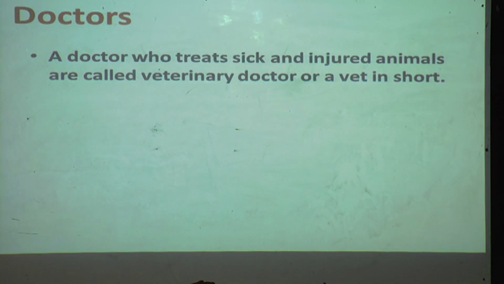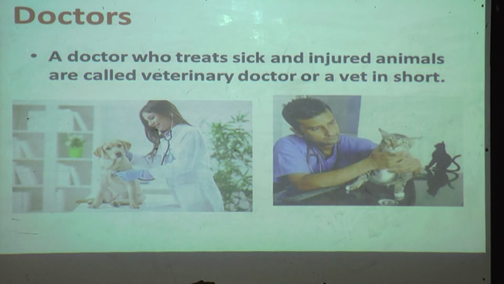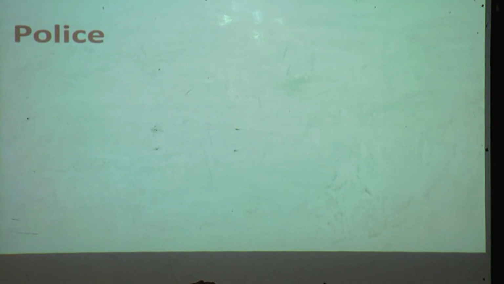A doctor who treats sick and injured animals is called a veterinary doctor or a vet, or in short a vet doctor. Who is taking care of animals? Those doctors are known as veterinary doctors. As you can see in the picture, who is he? He is a veterinary doctor, or in short a vet. See how they are taking care of injured animals. Okay children, understood? The doctor plays an important role when we fall sick, when we are not feeling well, when we have a fever, we visit the doctor.